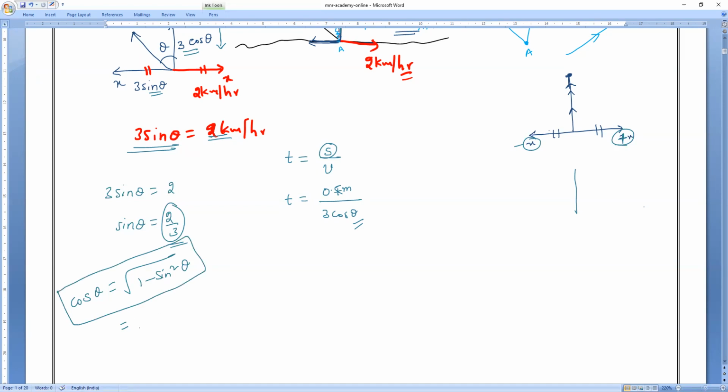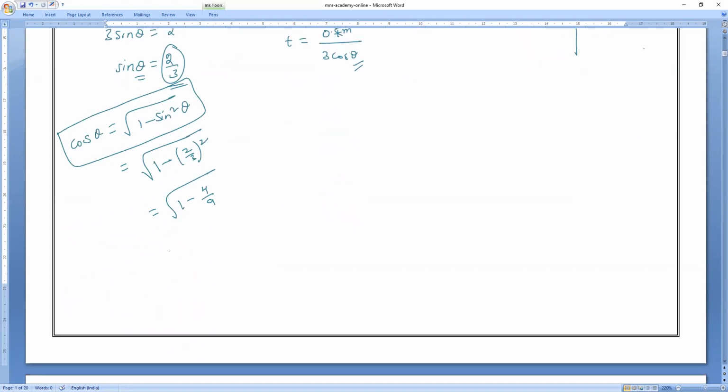So now you apply the formula. So what will come? 1 minus sin square theta. Sin theta means what? All of you respond. 2 by 3, whole square. Yes or no? Sin theta is equal to 2 by 3, whole square. So what will come? 1 minus 4 divided by 9. Is it right or wrong? Everybody? Yes, please. Now I will take 9 as the LCM.